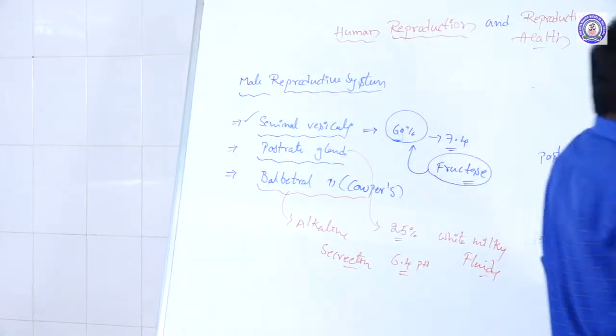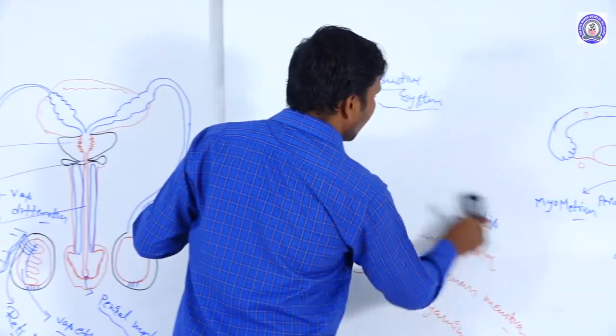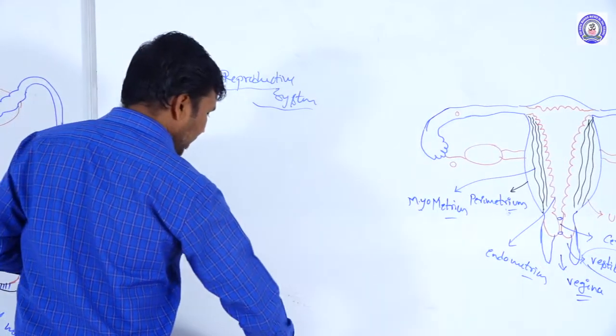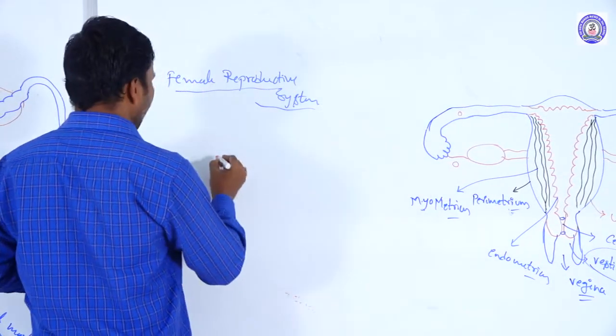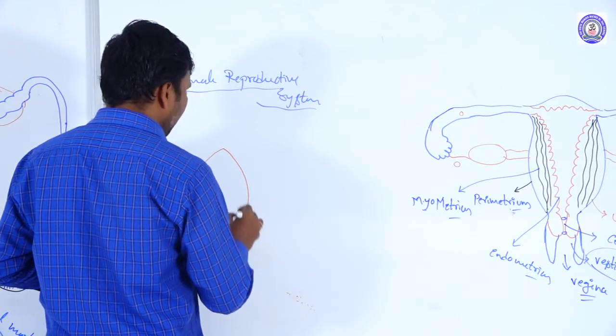And then the female reproductive system. The female reproductive system also has accessory glands presented. Accessory glandular structures are presented. Just I am drawing here the vestibular region.